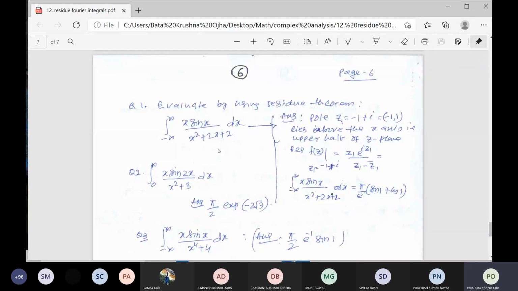After multiplying by 2 pi i, the contour integration of the closed curve C is equal to 2 pi i into the sum of the residues. Multiply and equate the imaginary part of that answer.